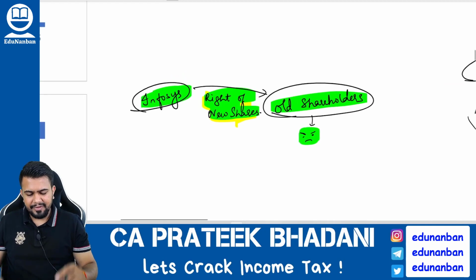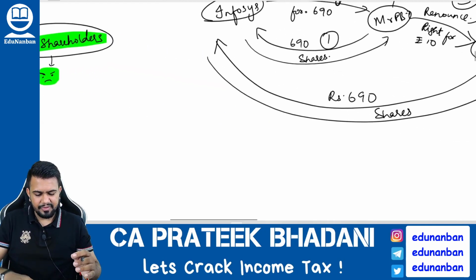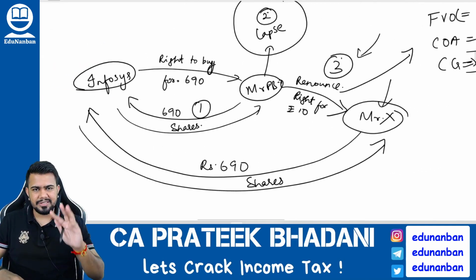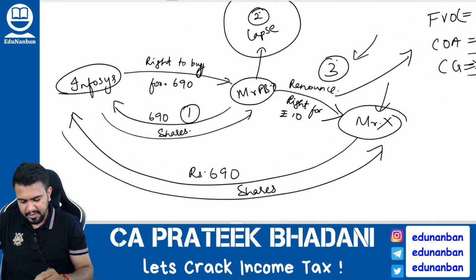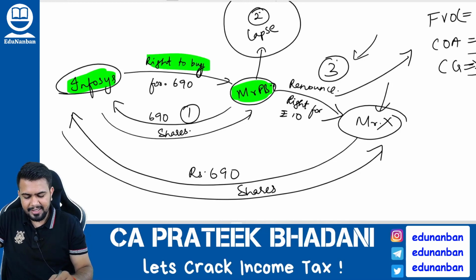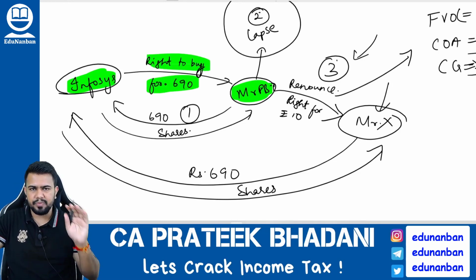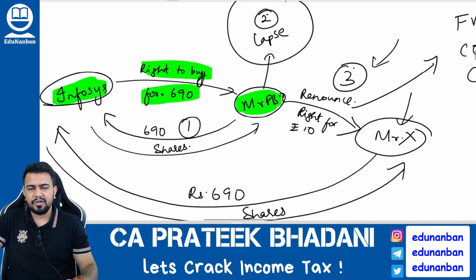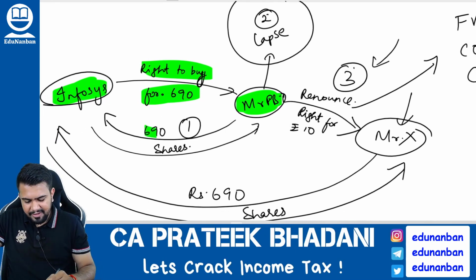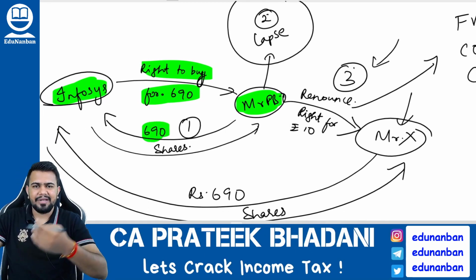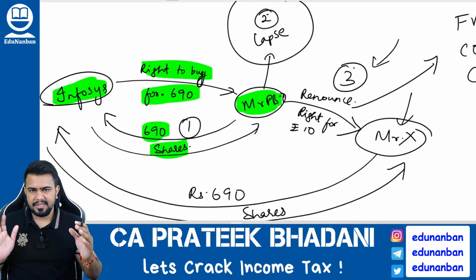So now when Infosys is giving me exclusive right, there are three options that can happen. Listen here. Let's say I am the shareholder. Infosys is giving me the right to buy the Infosys shares for 690 rupees. In such case, what can I do? Option number 1: I will give 690 rupees to Infosys and I will get the shares. Correct? This is called exercising the right.